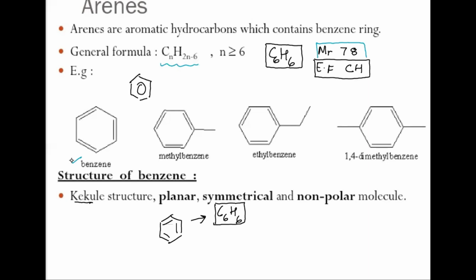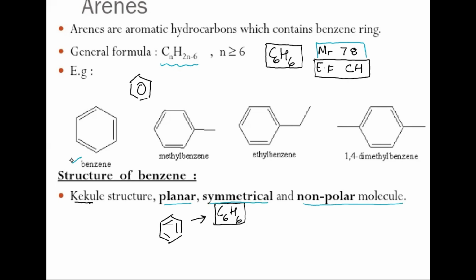Now let's come back to the structure proposed by Kekule. This is a skeletal structure for C6H6, and he said that there are alternate double and single bonds between the carbons. This structure was said to be planar and symmetrical, and it was a non-polar molecule.